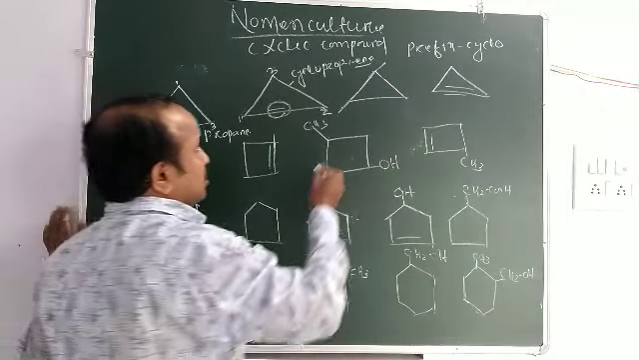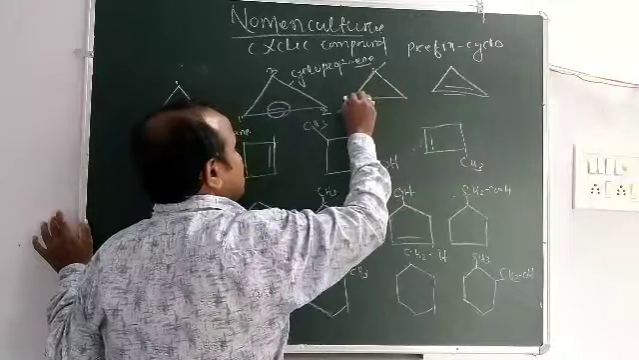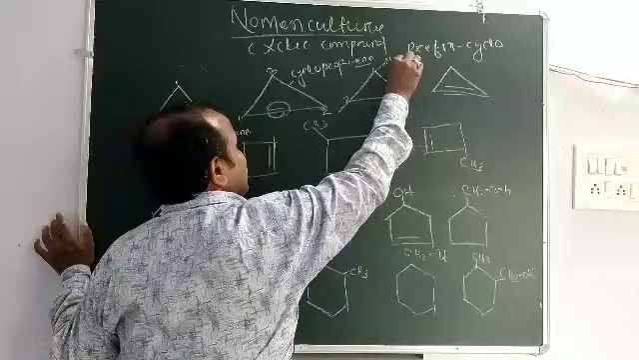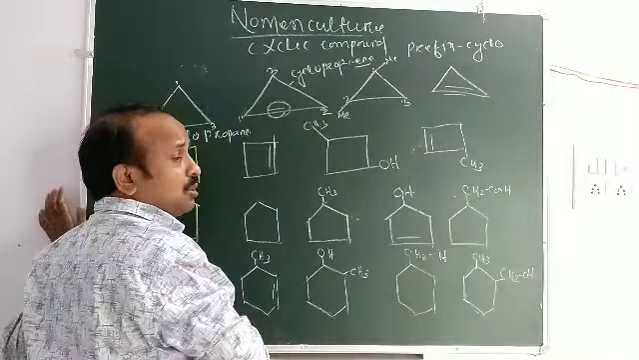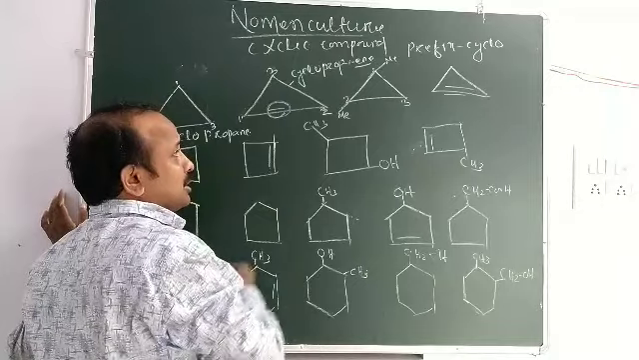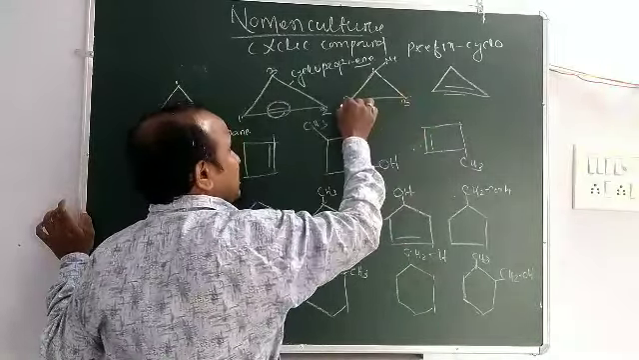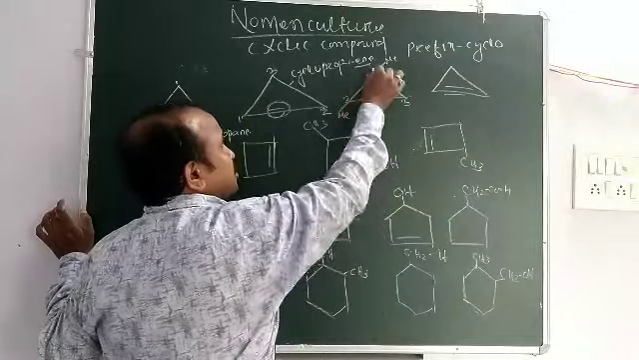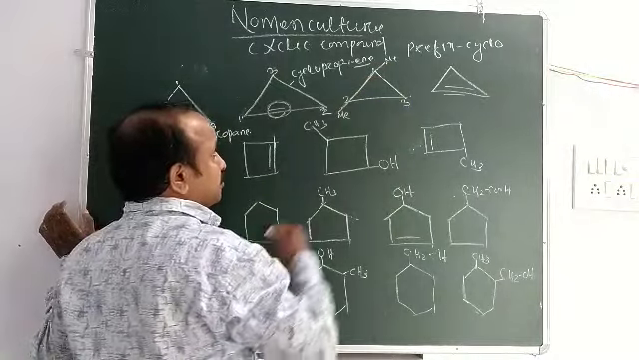Cyclopropene. Then you look at this compound. Here is 1, 2, 3, and here is one methyl group, and here is also one methyl group, meaning two substituent groups. If you number from this side, 1, 2, 3, the locants are 2, 3. Here it is 1, 2. So 1, 2 is correct.